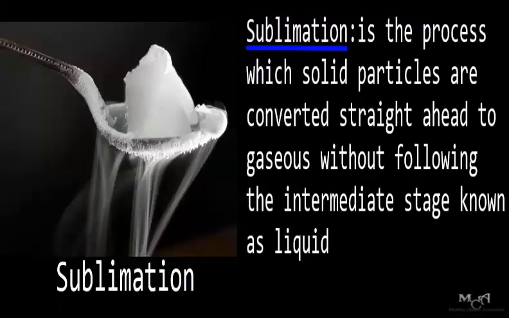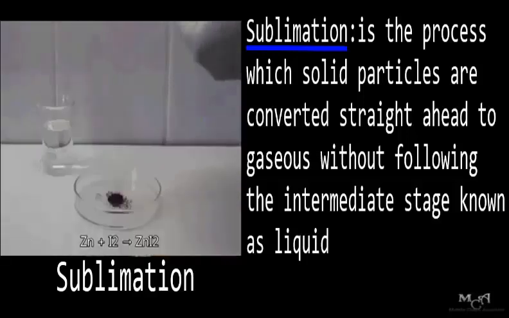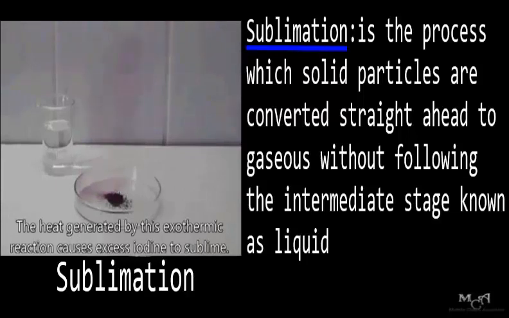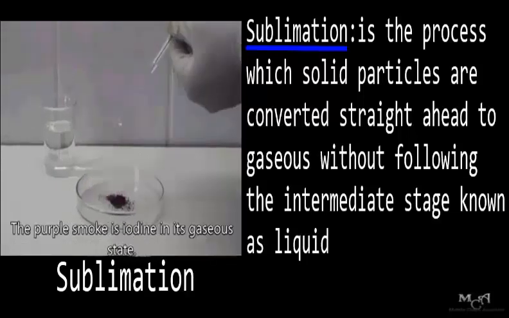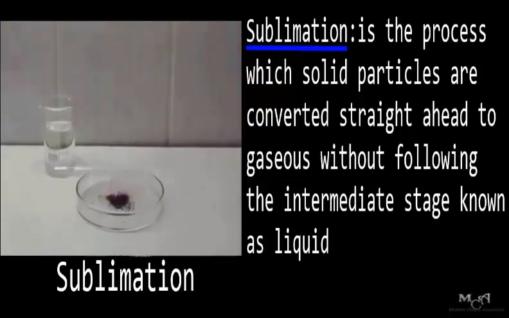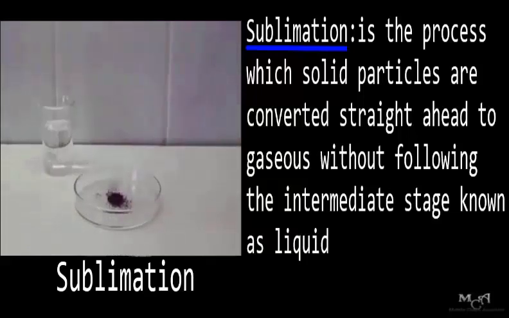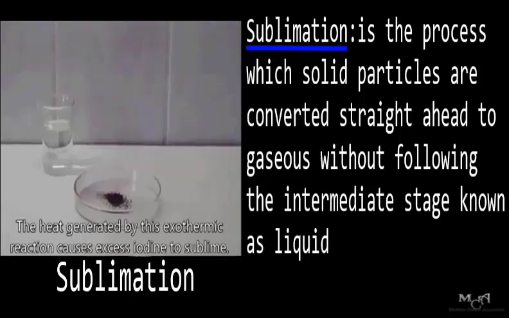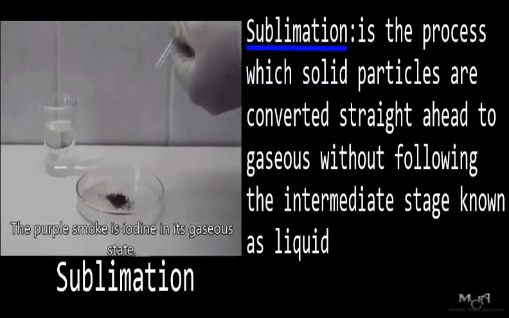Sublimation is the process in which solid particles are converted straight to gaseous particles without following the intermediate stage known as liquid. A good illustration you can see from this diagram. An example of particles that can exhibit this is iodine. Iodine crystals can exhibit such a phenomenon. So when solid particles change from solid to gases, that process is known as sublimation. So far they are converting, they are moving. They tend to possess kinetic energy, and sublimation tends to illustrate the course of kinetic theory.